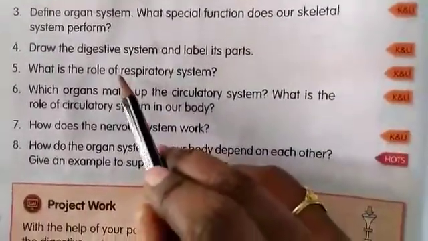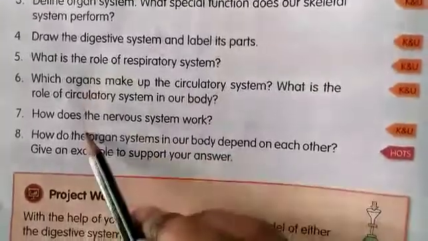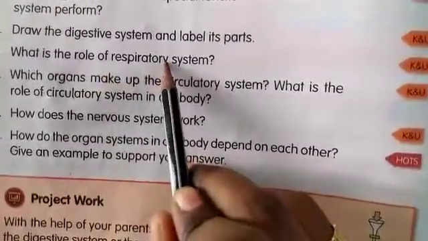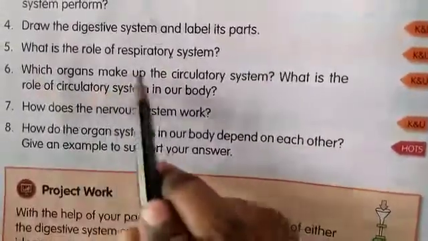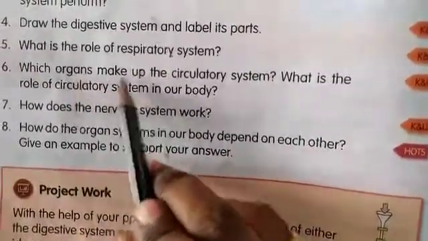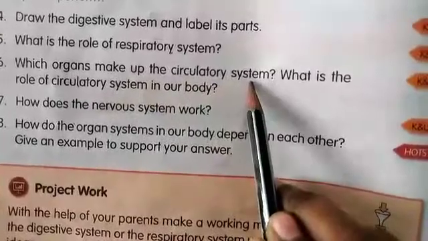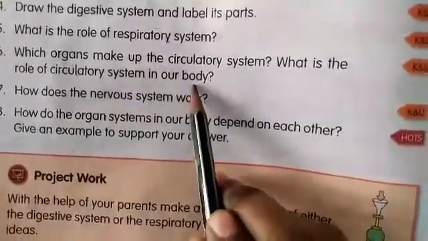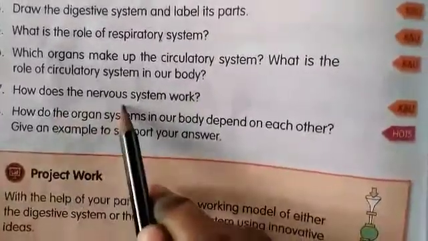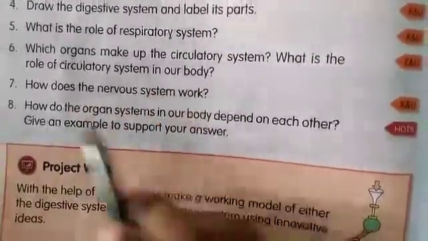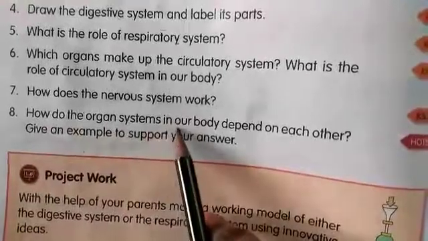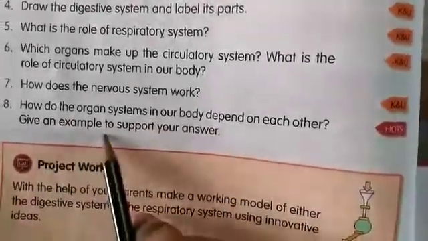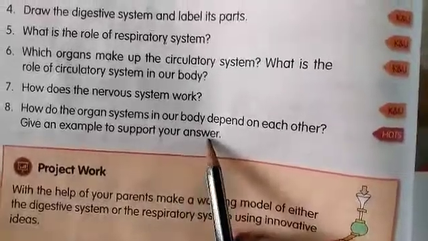So today what are you going to complete? 5, 6, 7, 8. What is the role of the respiratory system? Already we have written all these answers. Which organs make up the circulatory system and what is the role of the circulatory system in our body? How does the nervous system work? And how do the organ systems in our body depend on each other? Give an example to support your answer.